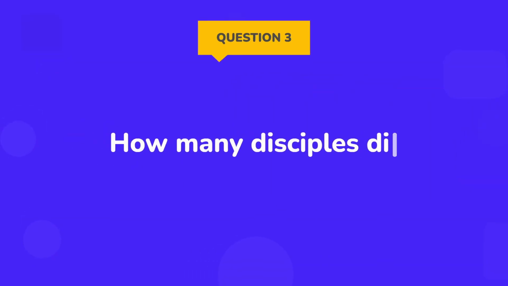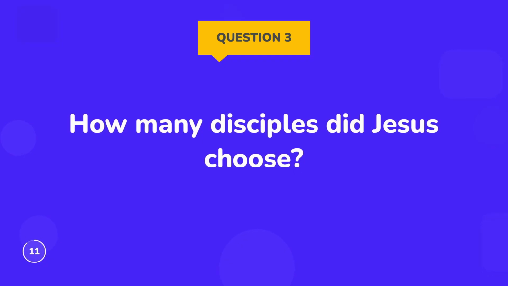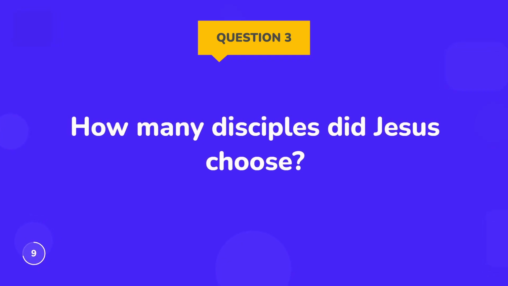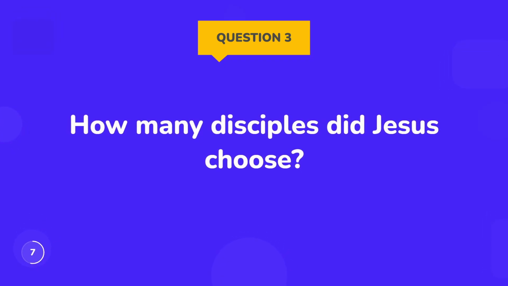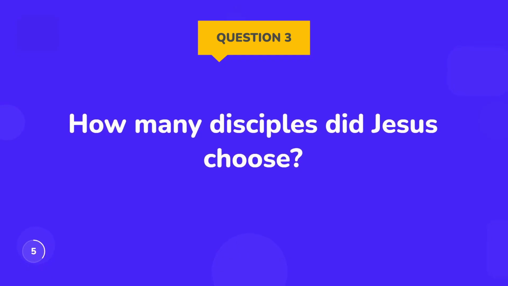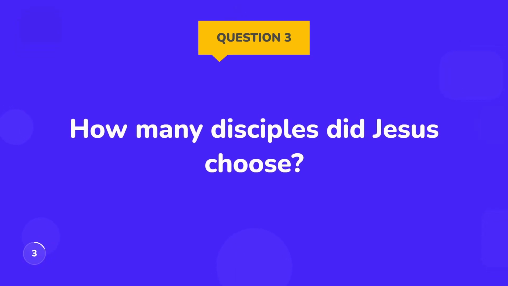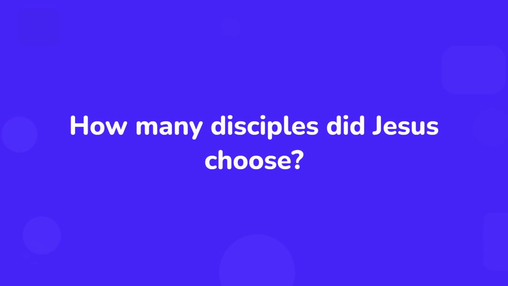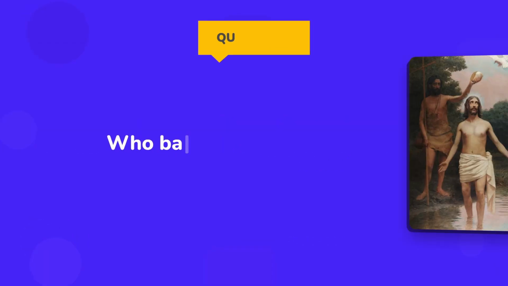How many disciples did Jesus choose? Who baptized Jesus?